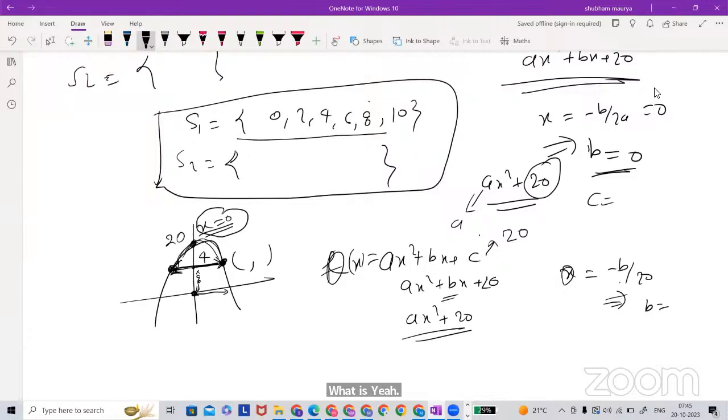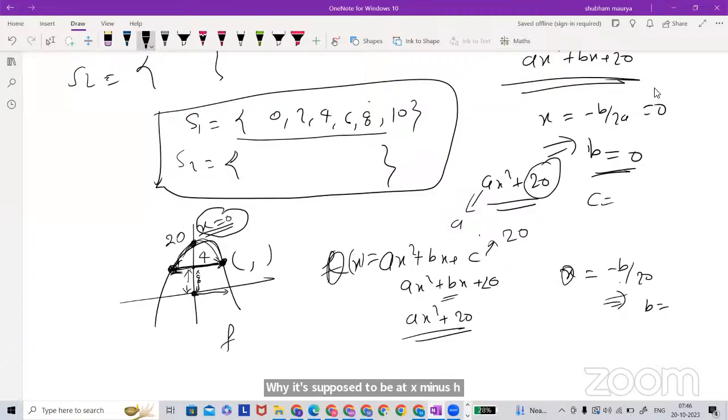So how are you getting the doubts? You just said that, could you please repeat? And I'm just repeating it. I would suggest that please watch the session again. So I'm just asking here, can we use the vertex form also? Because the vertex is 0,20, then we can directly put the equation into the vertex form: y is equal to a times x minus h square plus k.